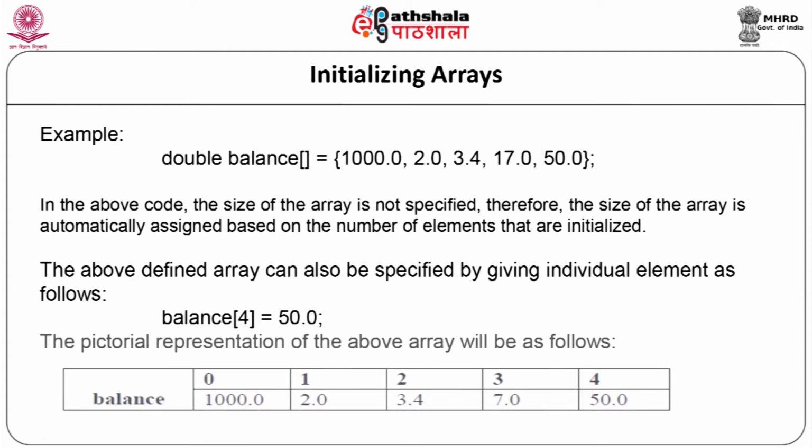The pictorial representation of the above array can be given as: balance is the name of the array, where 0 to 4 are the indexes: 0, 1, 2, 3, 4, and the values are balance[0] is 1000.0, balance[1] is 2.0, balance[2] is 3.4, balance[3] is 17.0 and balance[4] is 50.0. In this way the array will be read.